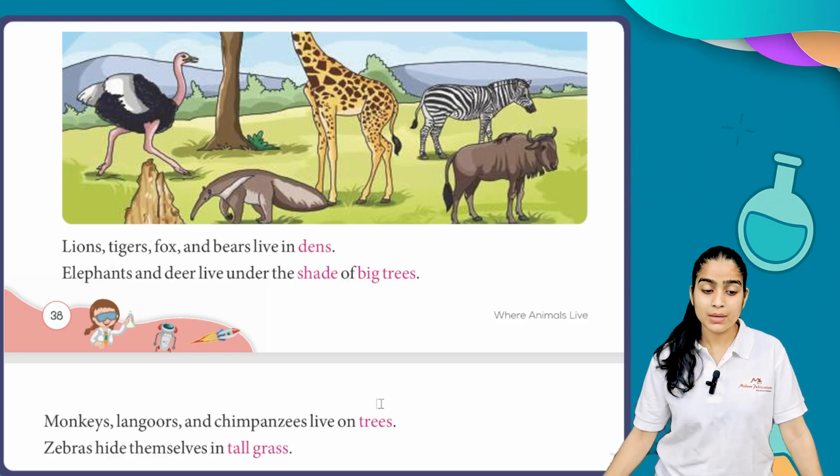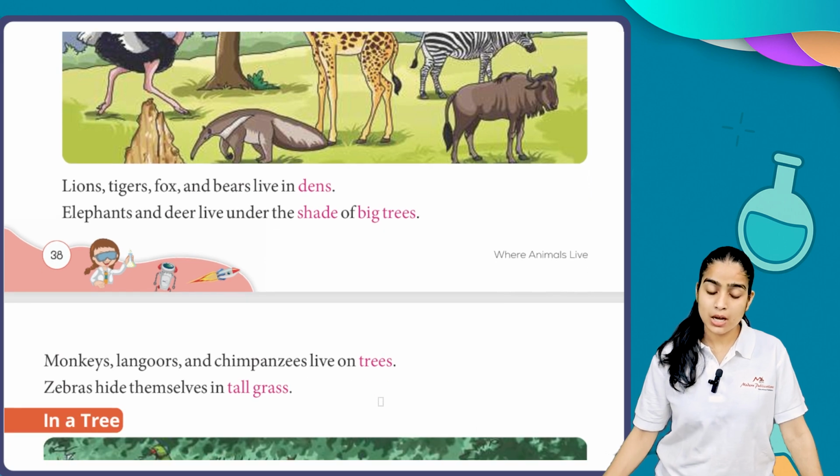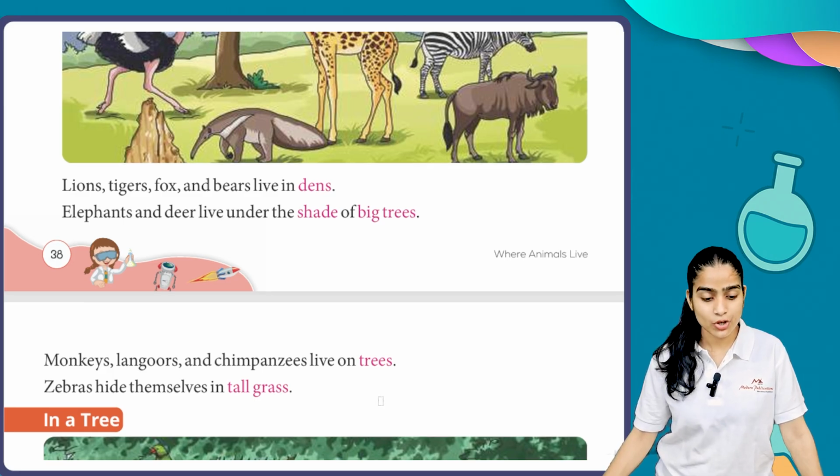First we discussed the dens. In dens we have lions, tigers, foxes and bears. Next we have the shade of big trees. In the shade of big trees, elephants and deer live. And who lives on the trees? Monkeys, langurs and chimpanzees live on the big trees. Zebras hide themselves in the tall grasses.